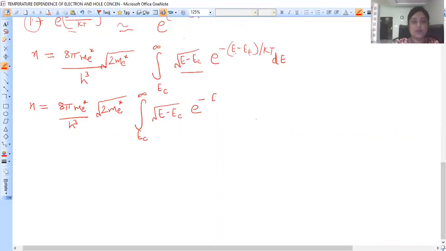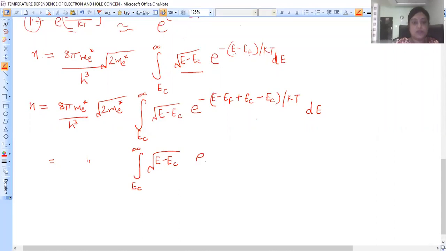So in this exponential, I will add Ec and subtract Ec, such that this whole constant stays the same, and here we have Ec to infinity, it is E minus Ec square root.